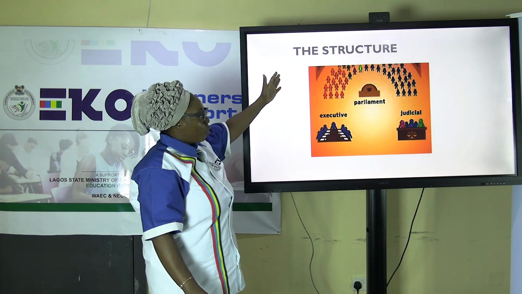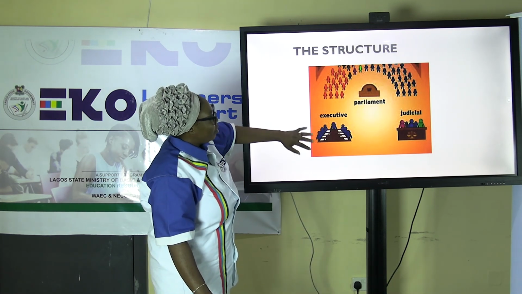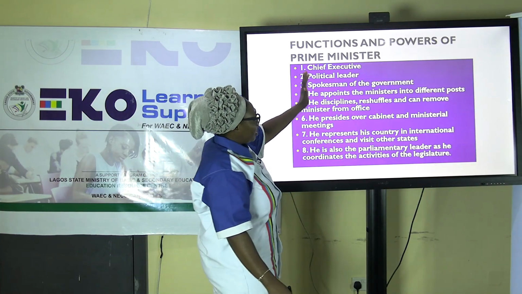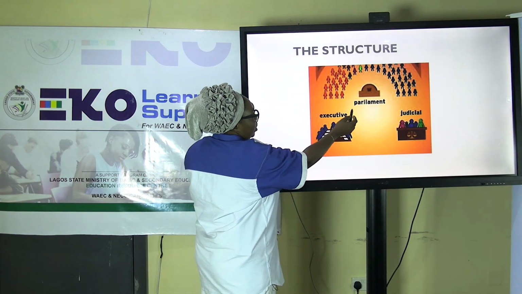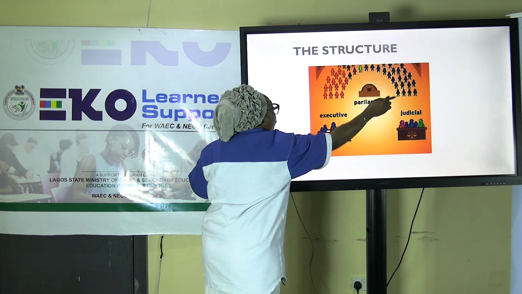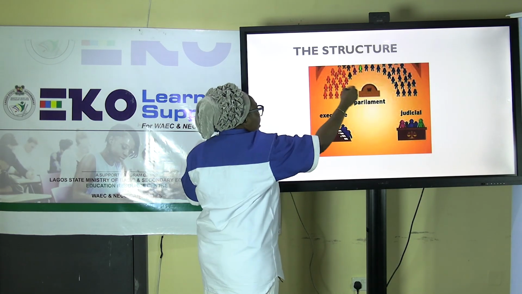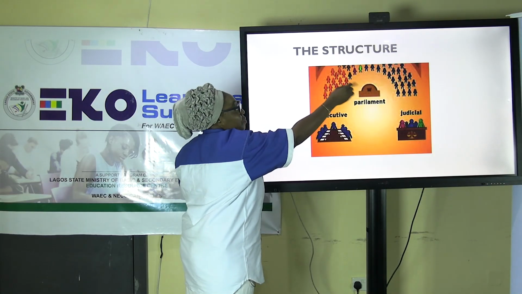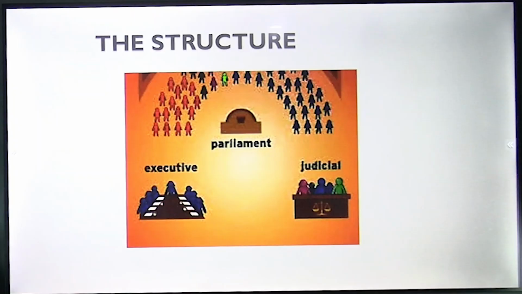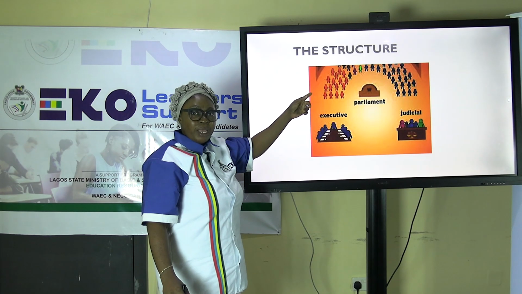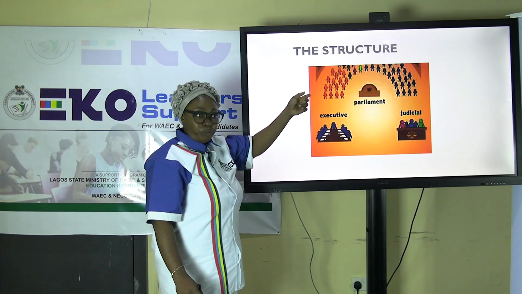Now let us see the structure. When you look at this picture on the screen, we have the parliament, this is the whole house. You see all of them. It could be from different political parties, but any political party that wins more seats, it is from there the prime minister will come, and it is from there the cabinet will be chosen.